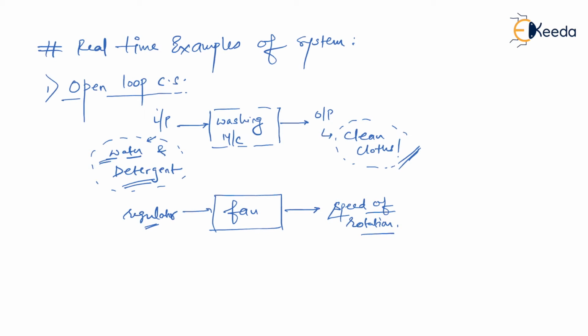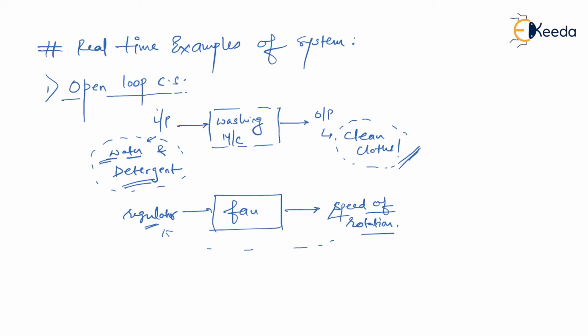So I would say here, if input changes, that is, the position of the regulator changes, then output, that is RPM, the speed of rotation of the motor, is going to change. But then the speed of rotation is not going to affect or alter the position of the regulator. Again, this is the best example of an open loop control system that we see in daily life. I hope the point about the open loop control system is clear to you. If input changes, outputs are going to change, but a change in output is not going to alter or affect the input of the system, and therefore they are considered to be open loop control systems.